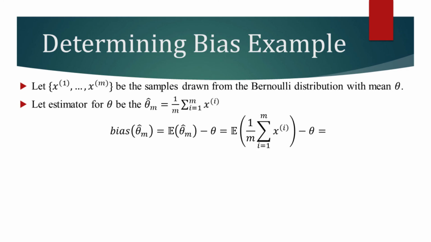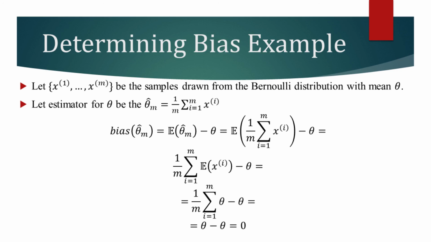To evaluate the bias of this estimator, we need to find its expected value. So let's substitute theta hat with the sample mean. Now, the data point is the only random variable here. The expected value of the distribution and its mean are the same, so we can substitute the expected value of the data point with the mean. As a result, we will find that the sample mean is an unbiased estimator.